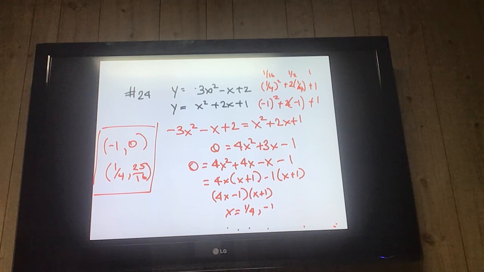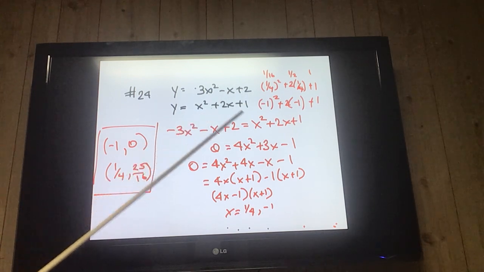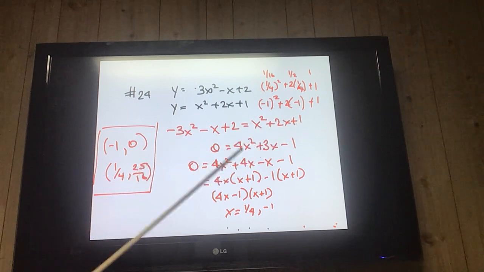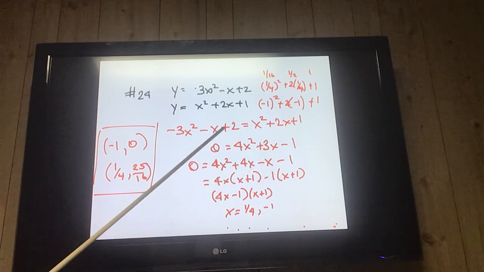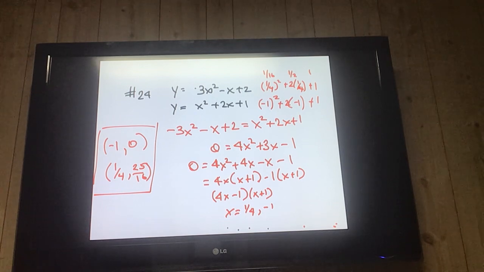Alright, 24. 24 is a little bit more complex, a little bit more difficult, but we do the same process. Put the negative 3x squared minus x plus 2 in, the x squared plus 2x plus 1. Bring everything to one side, so this brings over to get 4x, this comes over gets 3x, this comes over to get negative 1. Number factors of negative 4 that subtract to equal 3, that's 4 and 1, so I do that. I get factor out 4x, x plus 1, and negative 1, x plus 1. And again, you're starting to see now why it was so important to learn factoring. Take out the x plus 1, you're left with 4x minus 1.